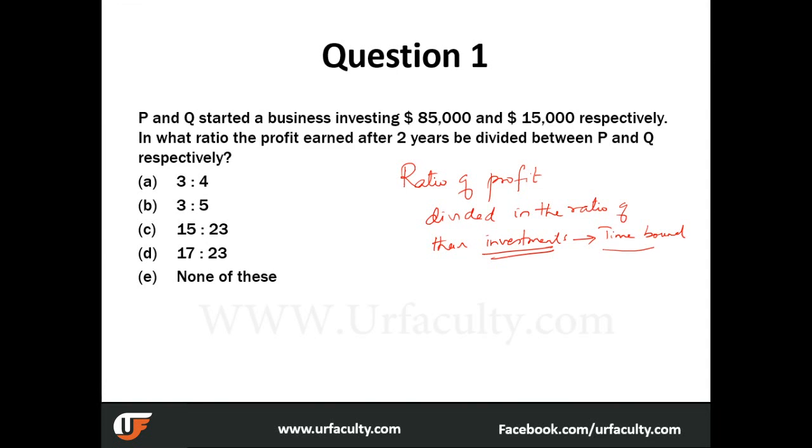There is again a time bound ratio that will come into account because I stayed invested for only 6 months. So just to explain again, the ratio of profit in a particular partnership deal is basically a function of your investment and time.